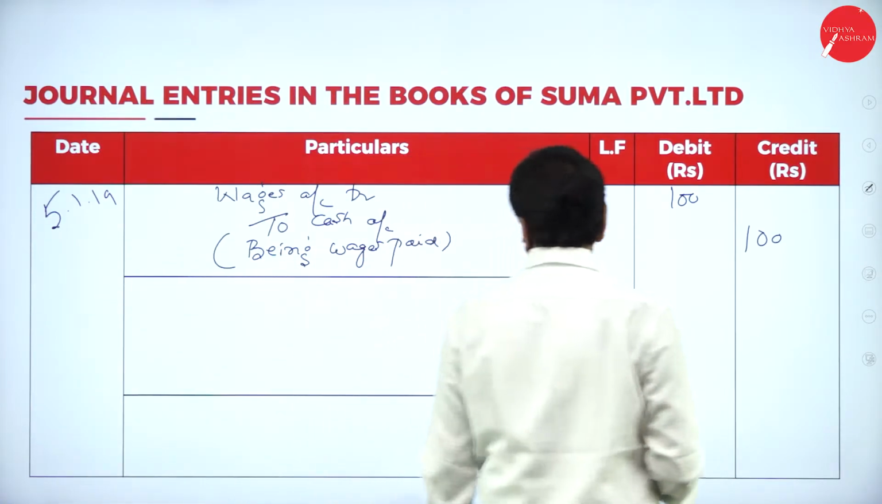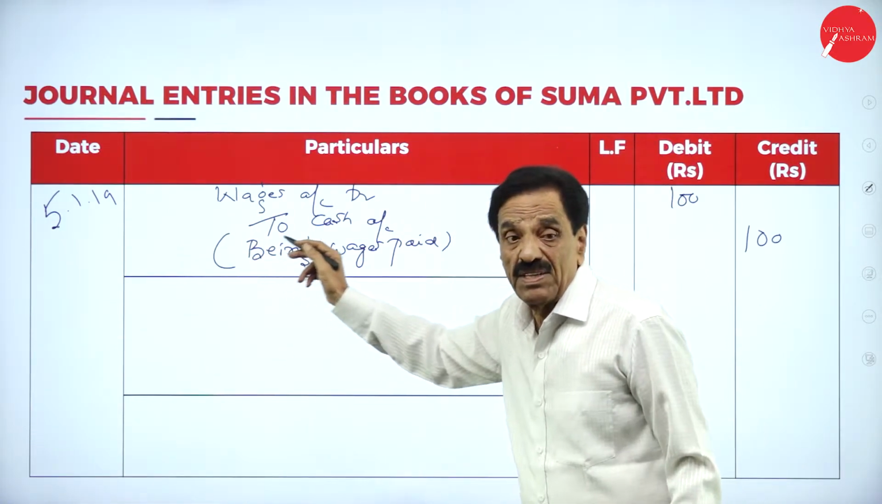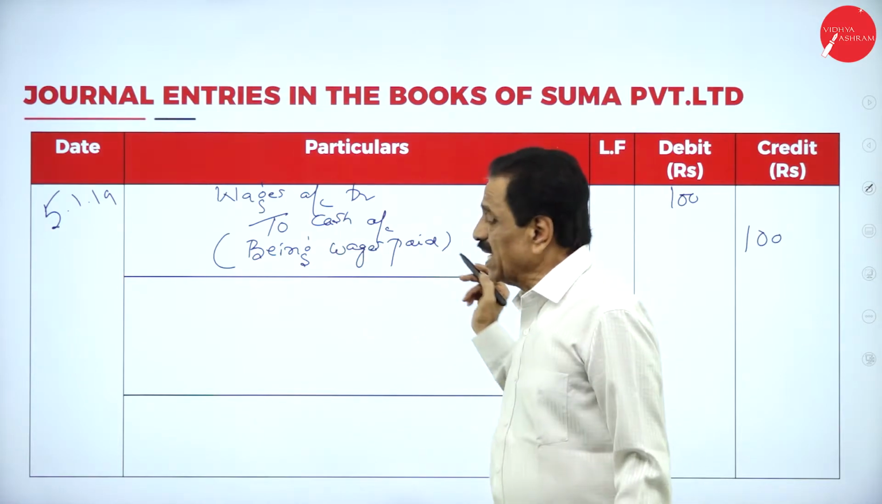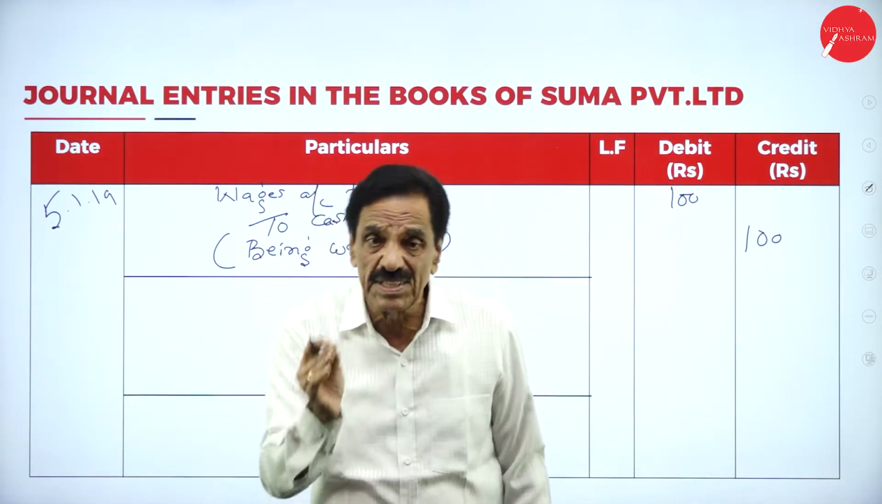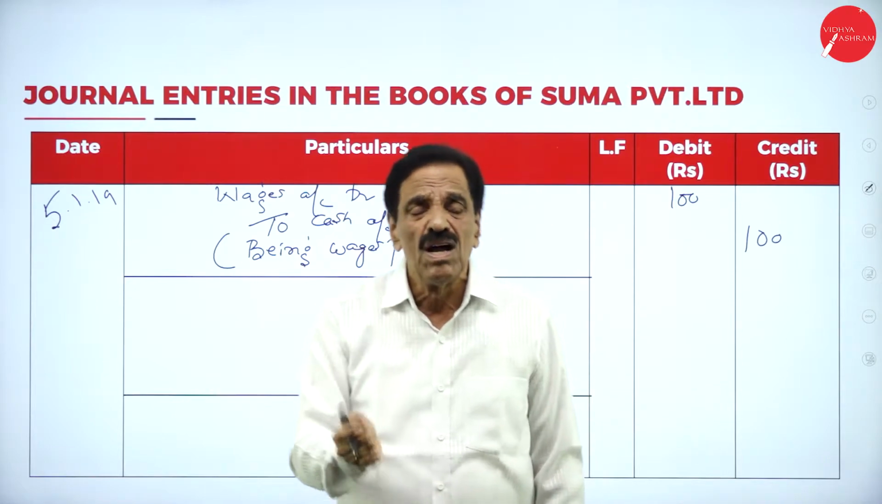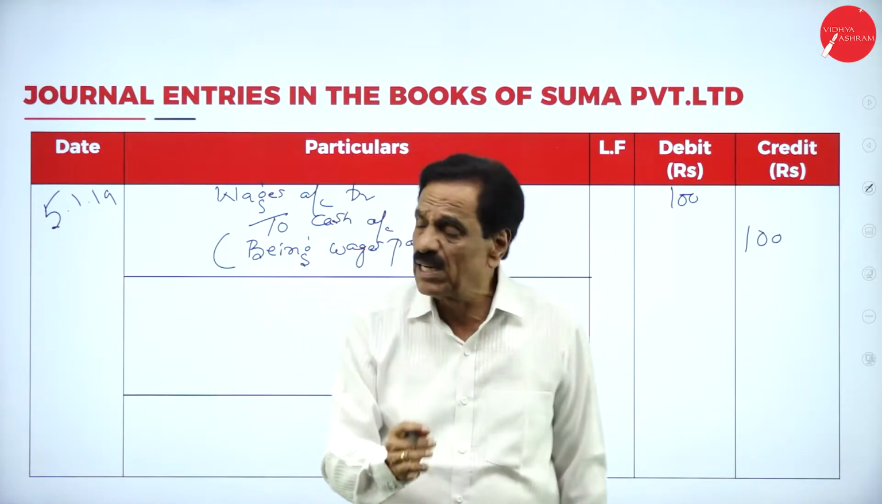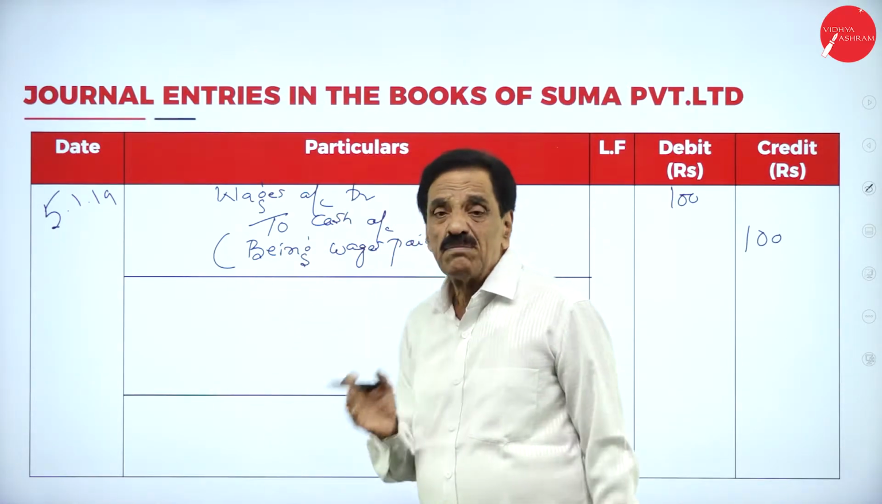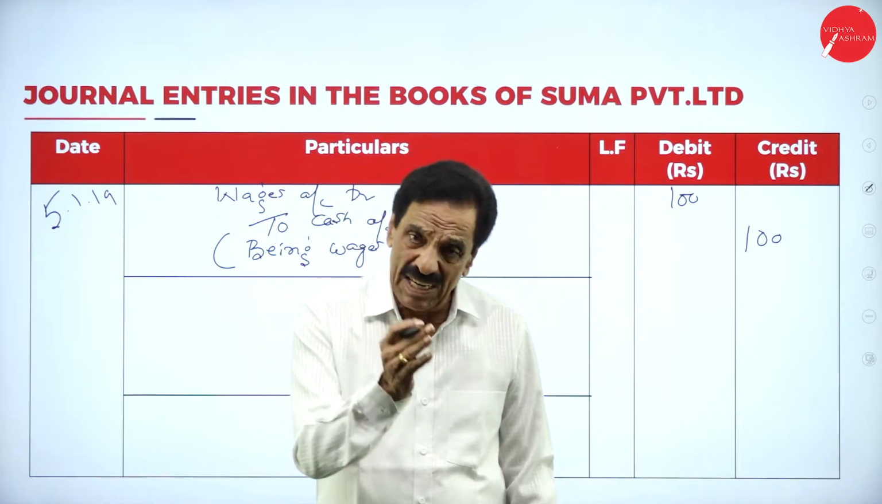Being wages paid. What's the entry now? Wages account debtor to cash account. Why is the wages debited? It's a nominal account. All expenses should be debited. Why is cash credited? Because cash comes under real account.